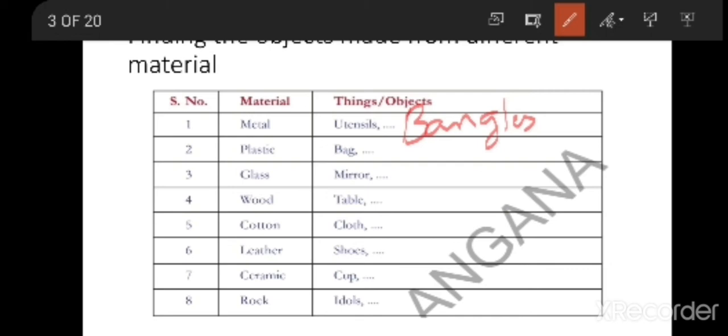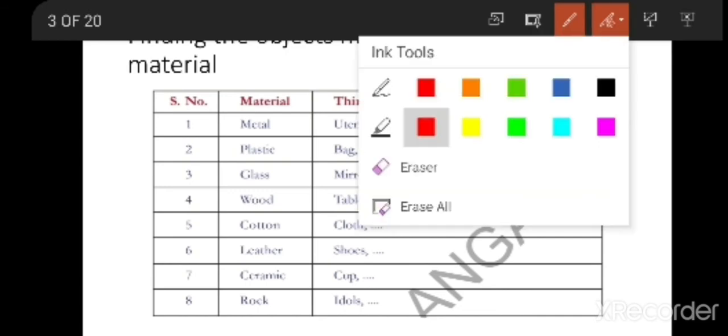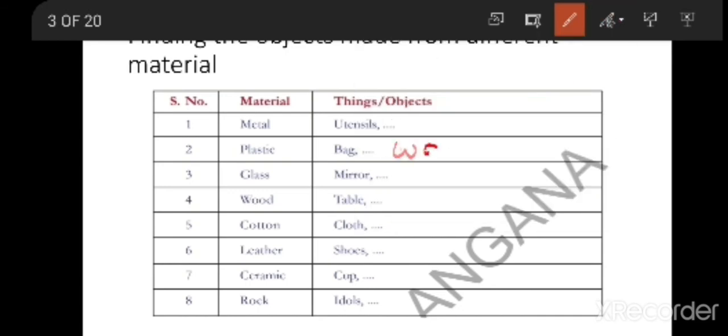Doors also can be prepared with metal. Plastic, bags are prepared with plastic. Water bottle is prepared with plastic. We can prepare a water bottle with the plastic material. You can make a pen. You can make a chair, a plastic chair.